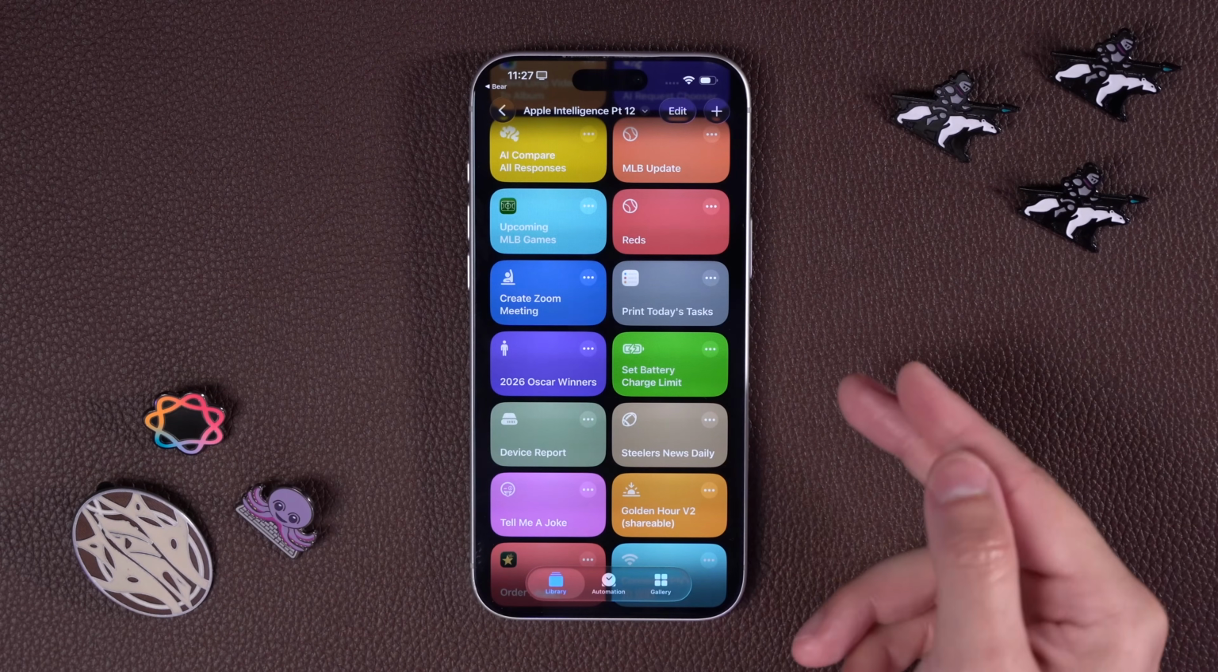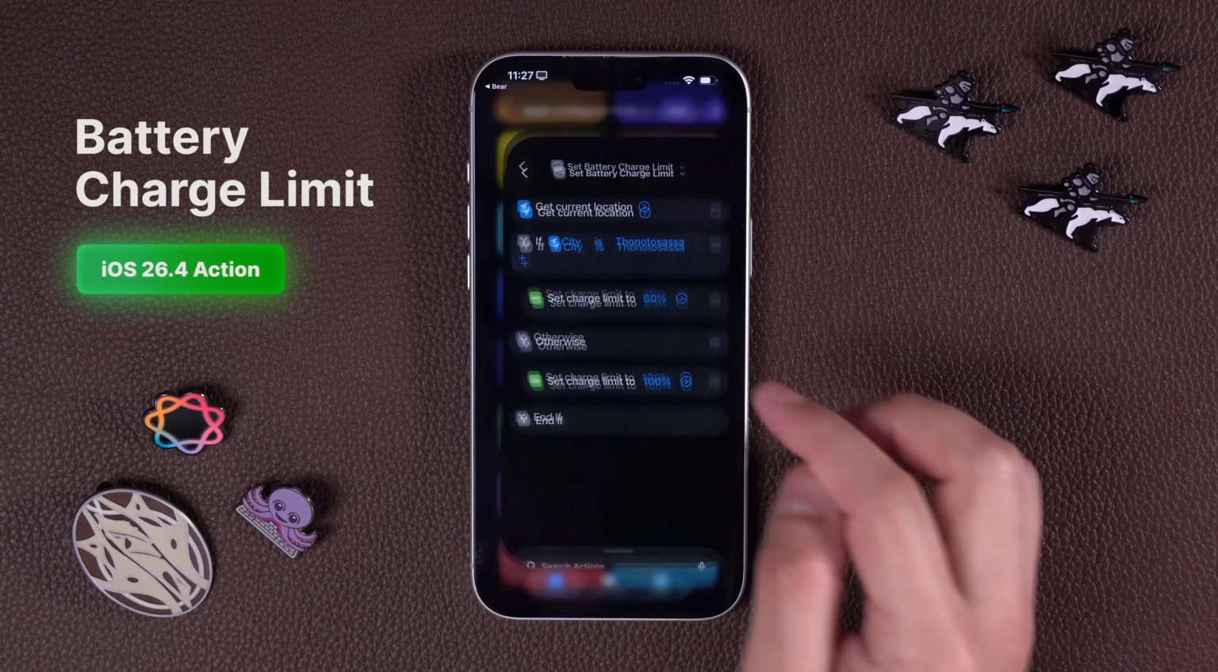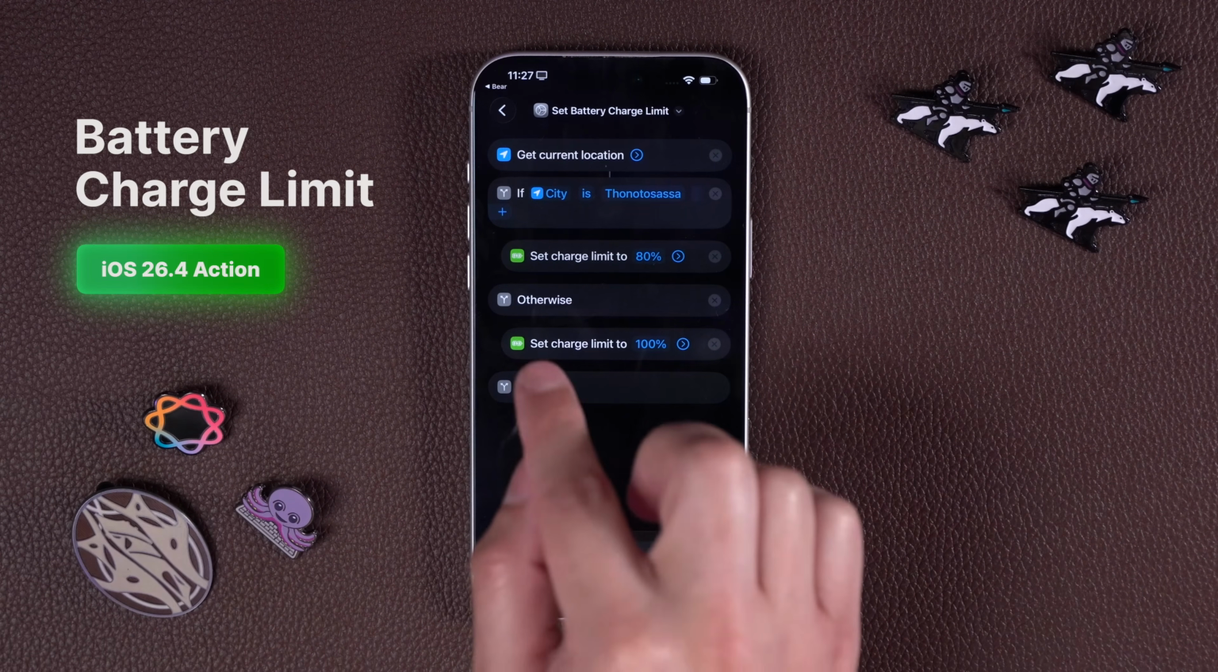Next, if you update to iOS 26.4, there's actually a new shortcuts action, which is set charge limit.